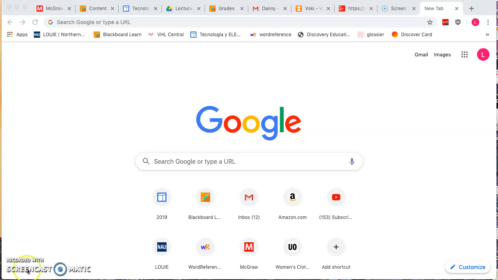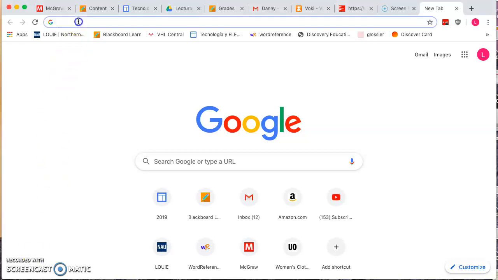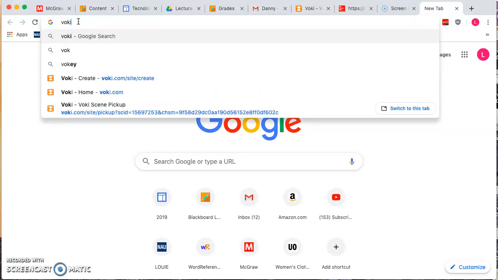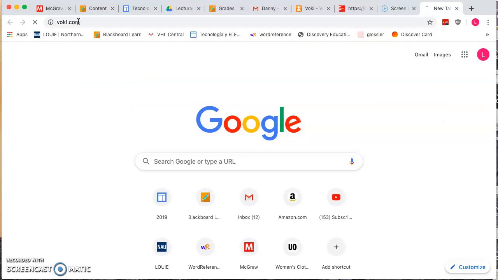Hi guys, so we're gonna be learning how to make an avatar using the website Voki. So I'm gonna walk you through the steps. So first you're going to go to Voki.com.